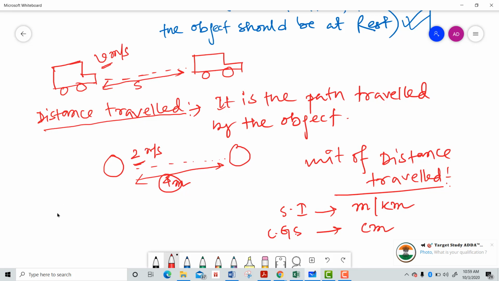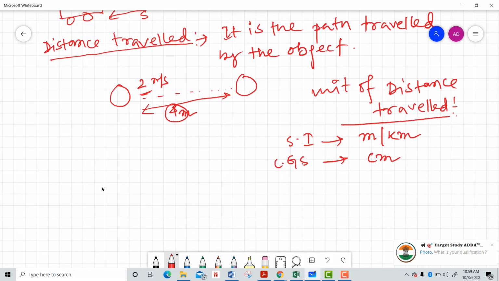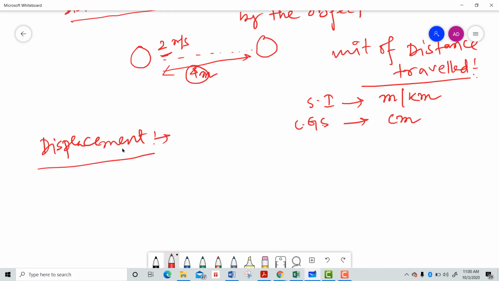Let me tell you another story of mine. So displacement. I am not telling you the definition of displacement at this time. Let me draw something over here. This is my home and this is another tree.